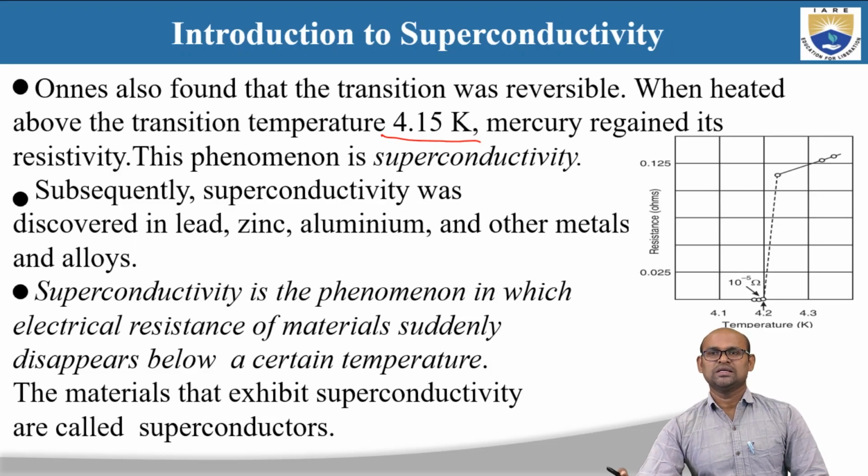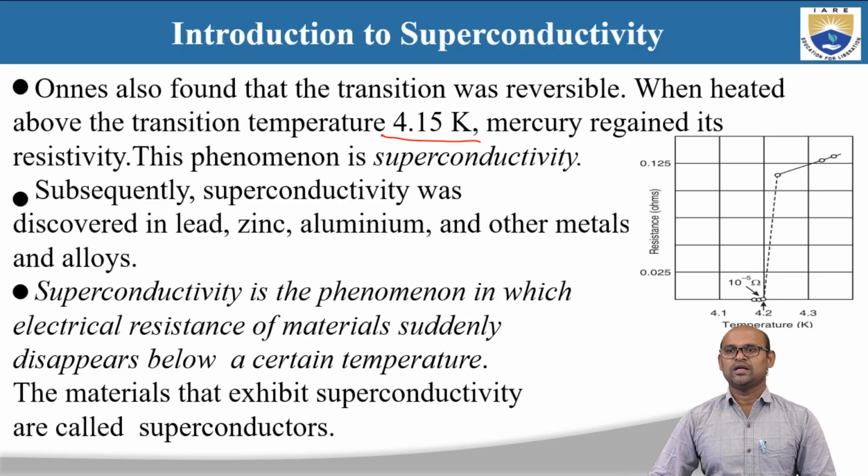So this superconducting transition is reversible, and this phenomenon in which the resistivity of a material drops to 0 abruptly below a certain temperature is called superconductivity.